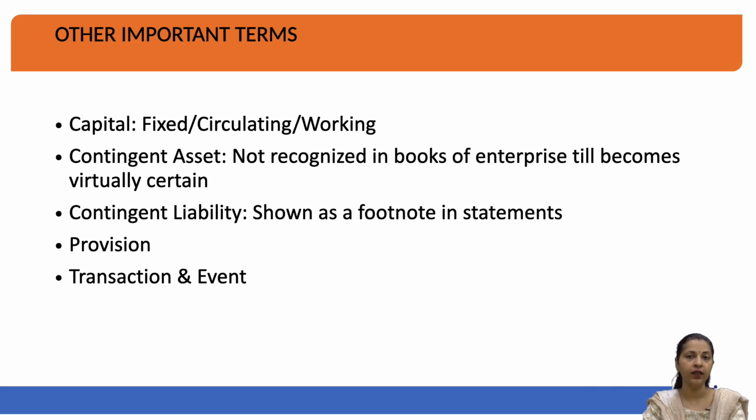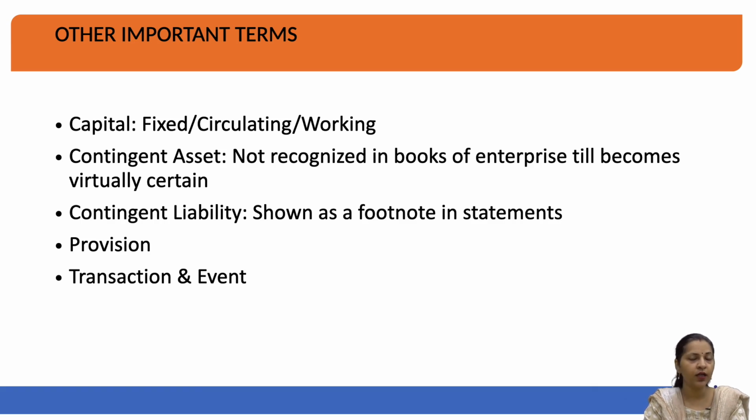Moving on to event. Event will be the output of a transaction. Let us say you have purchased a land and building today. Purchasing a land and building today would mean that you may be making a payment today or you may make a payment after 1 year. So, the transaction will be that you have purchased the building today from the other person, and if you made a payment through check, that will also be entered into books of accounts. But if you did not make the payment today and you make the payment after 1 year, that will be another transaction. Buying of the building on credit will be another transaction.